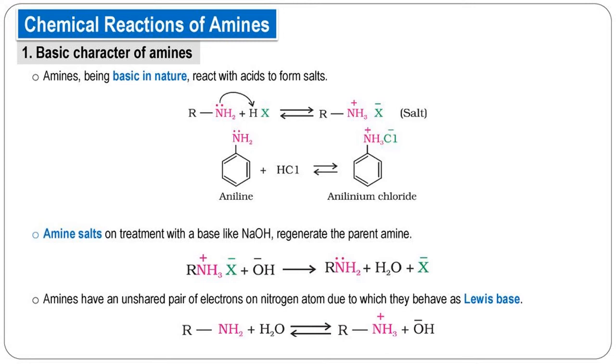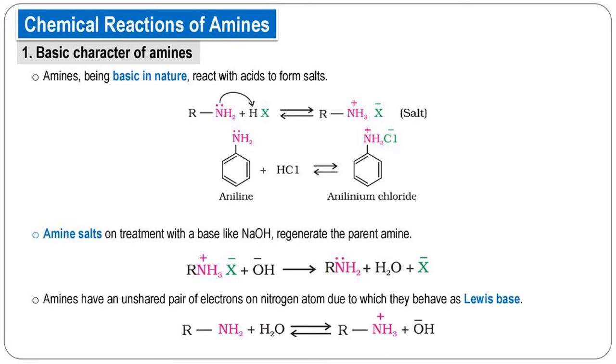Now, after understanding the structure of amines, we will go to the real chemical properties of amines. In that, the first property is the basic character of amines. No doubt amines are basic, according to which theory? The three theories we learned in the 11th class: Lowry-Bronsted and Lewis theory.